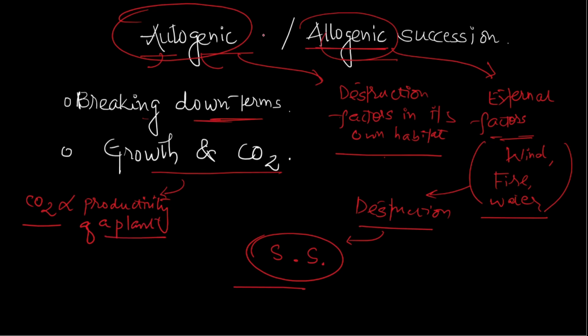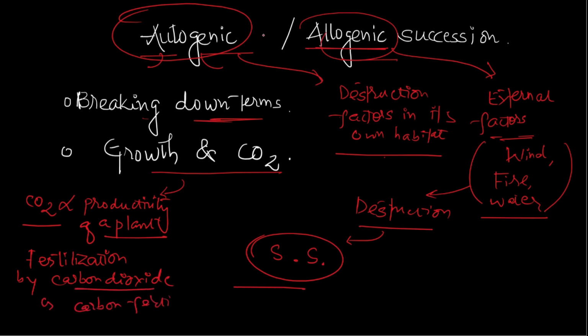Now if there is more CO2, growth will be higher, and that is said to be fertilization by carbon dioxide. So in a nutshell, it is carbon fertilization. We'll see that in greater depth in later videos, but for the time being this is the case.